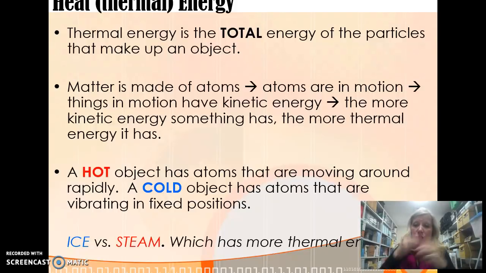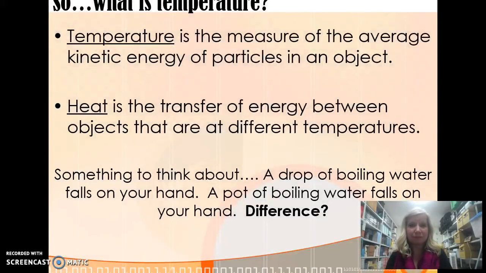Think about these little atoms that are running around, and the more they run around, the more heat they produce. So a hot object has atoms that are moving around rapidly. A cold object has atoms that are just kind of vibrating. They're in fixed positions. In other words, they stay put. They just might be vibrating a little bit. And so it's colder. So it's kind of like ice versus steam. Which has more thermal energy? If it's cold, there's not as much thermal energy. Steam is going to have more thermal energy.